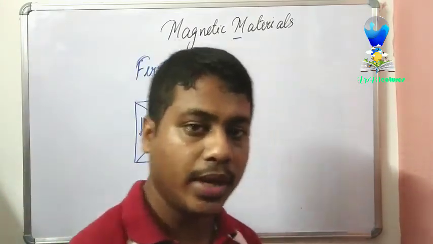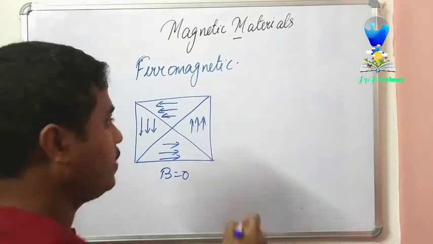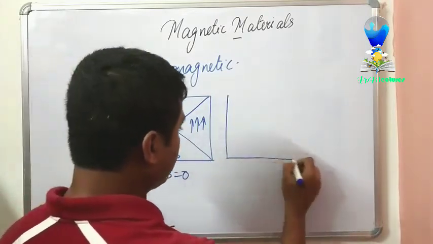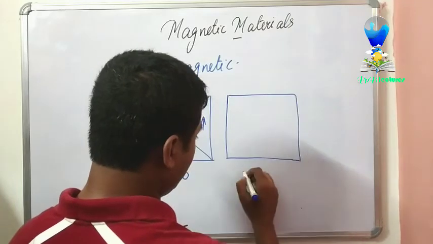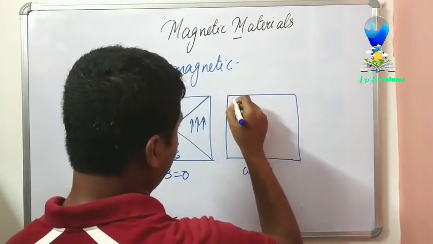Now I will place this ferromagnetic material in a weak magnetic field. Then what happens, you see?